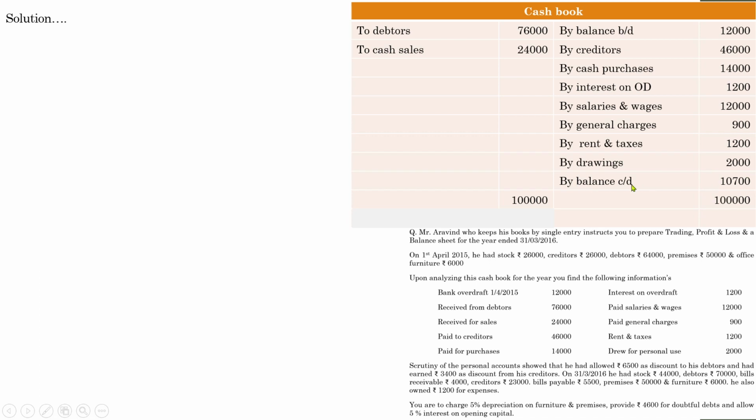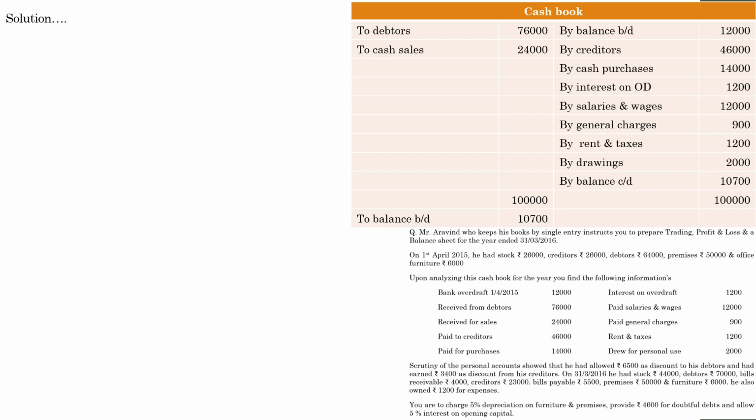One more thing, you may think that here opening balance is written in the same side as closing balance. Here opening balance is actually an overdraft. That is why it is shown in the credit side, because it was an amount taken from the bank as a loan or a credit. So closing balance is 10,700. So we have prepared a cash book.